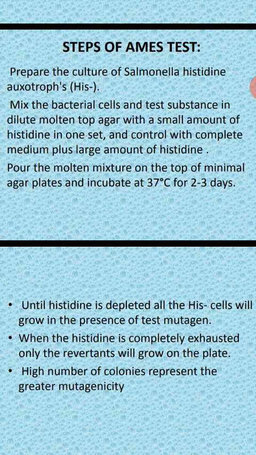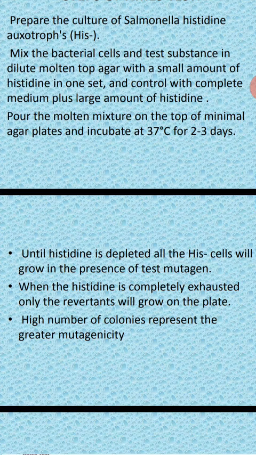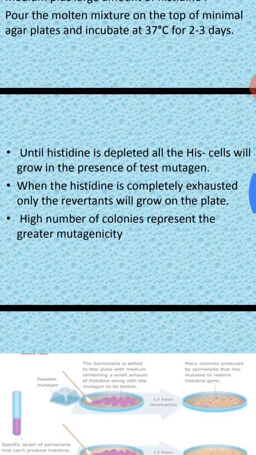So the only difference between the test treatment and the control treatment is that in the test, the test substance is added, and in the control there is no test substance. Everything else is the same: bacterial cells, dilute molten agar and a small amount of histidine. Later, pour this molten mixture on top of a minimal agar plate. So all this mixture will be poured into the petri plate, then incubated at 37 degrees for 2 to 3 days.